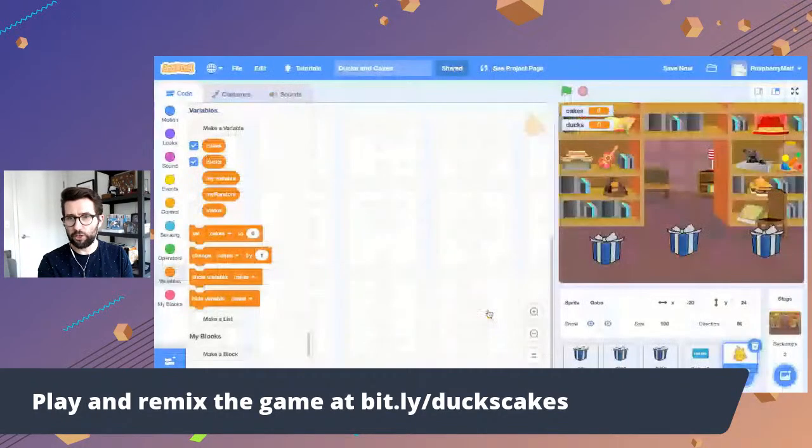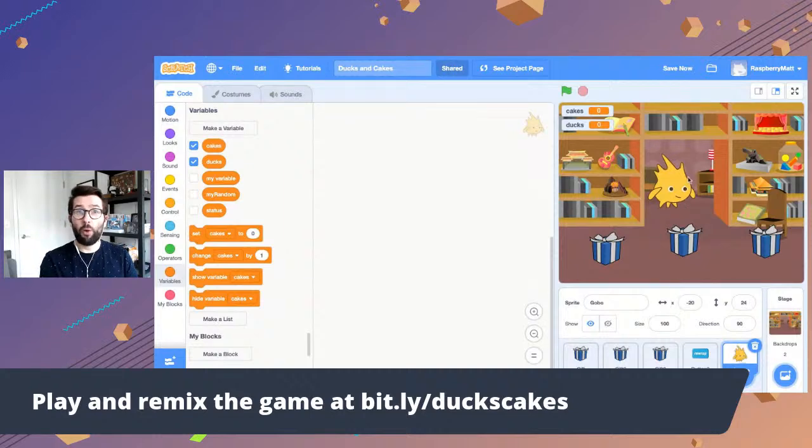Okay, let's take Gobo. So now when we picked Gobo, they put Gobo full size right in the middle of our stage. What I'm going to do is just click on him and drag, or her, I don't know if it's him or her, right there, up on the shelf. Set the size to 25% of its current size. All right, that's going to look great. So now Gobo is just sitting on the shelf there. Okay.